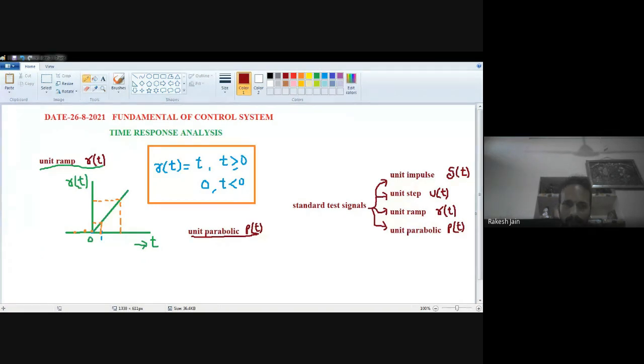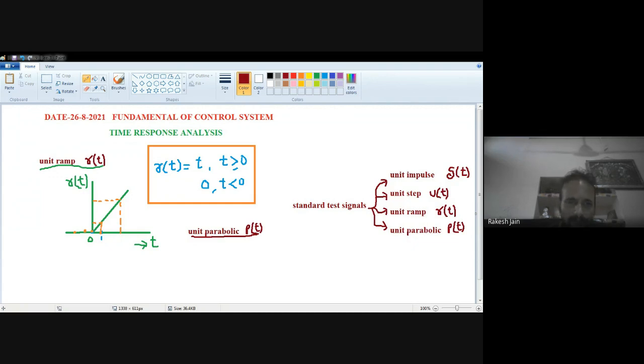Parabolic input, as the name implies, consists of a unit parabolic signal. We can write the unit parabolic signal p(t) in terms of unit step input also. The unit parabolic signal exists for all positive values of t including 0, like the unit ramp and the unit step.